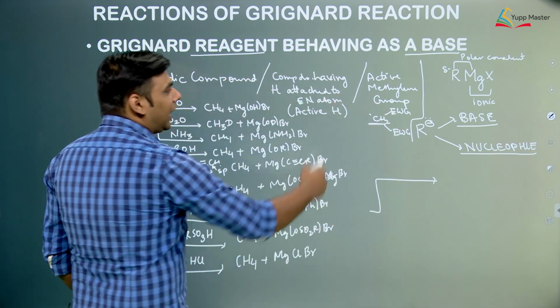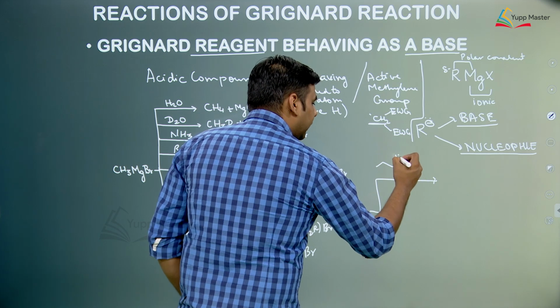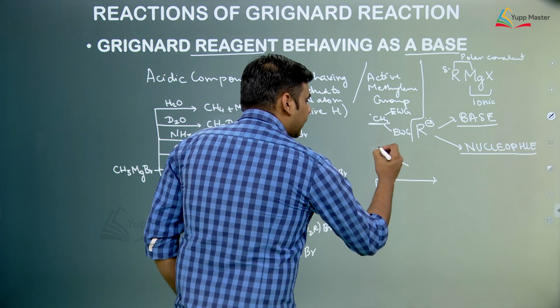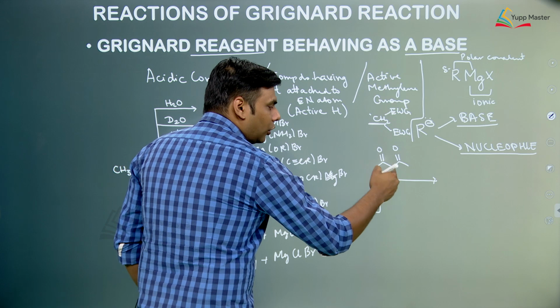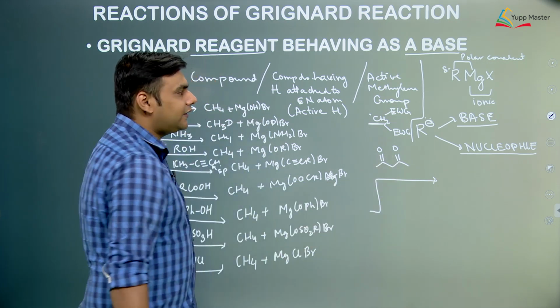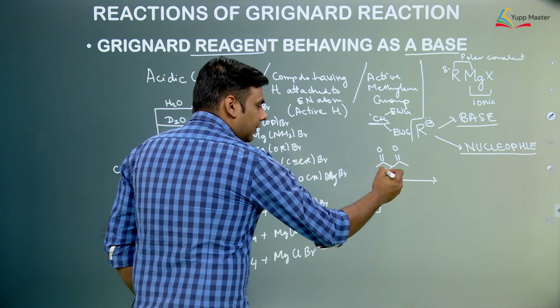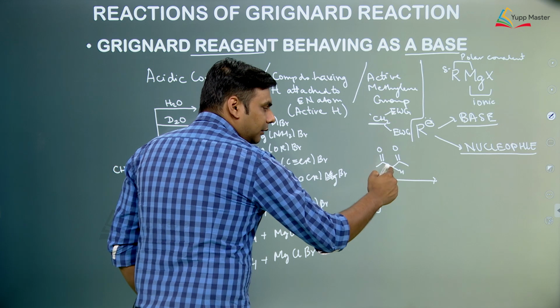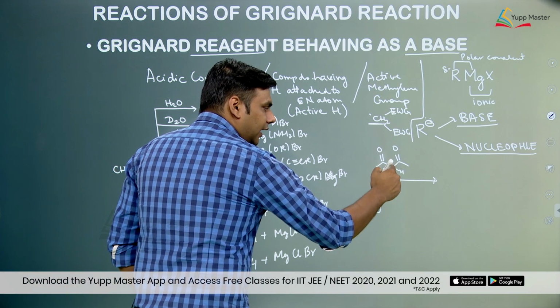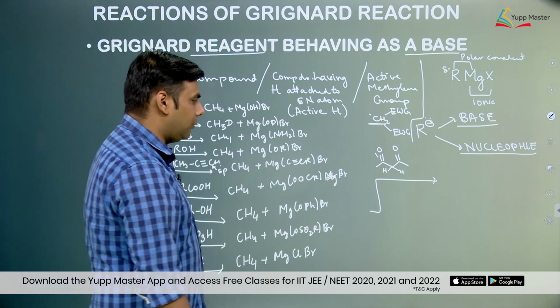Now we also talked about active methylene group. So let us consider an active methylene compound something like this. There is a CH2 over here and there are 2 electron withdrawing groups attached to it. So these hydrogens are called active methylene hydrogens. These hydrogens are also acidic because once they are deprotonated, a carbanion will be formed over here, and this carbanion is stabilized by resonance as well as the inductive effect of the C double bond O group.